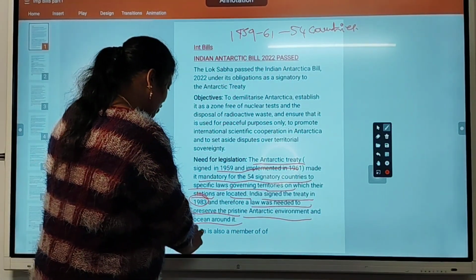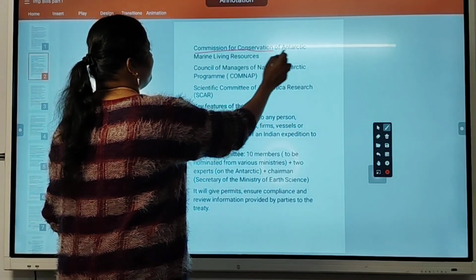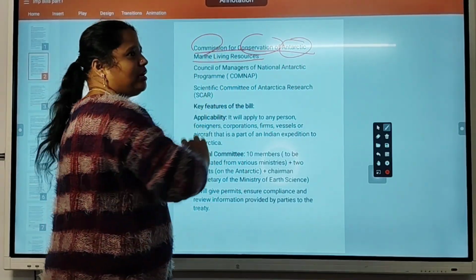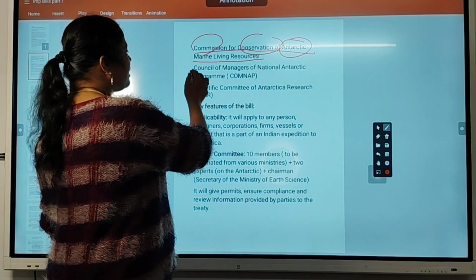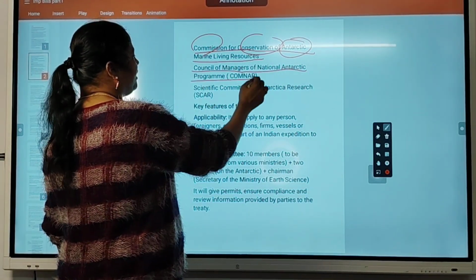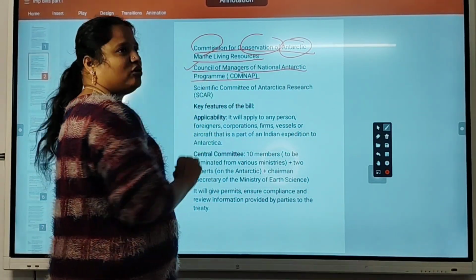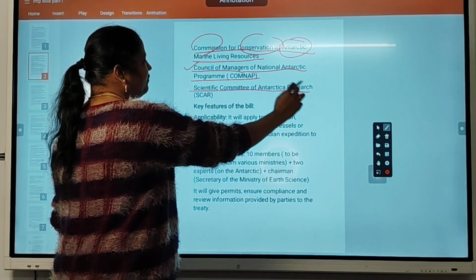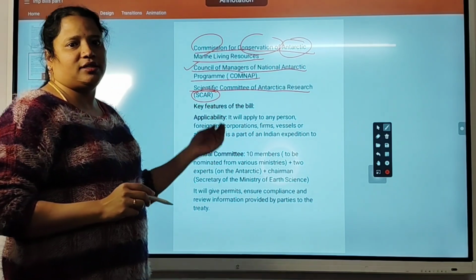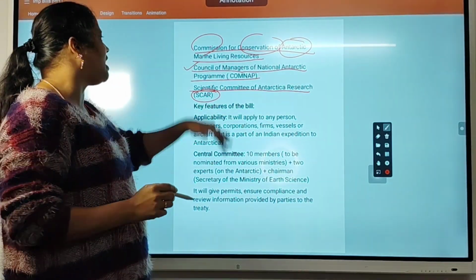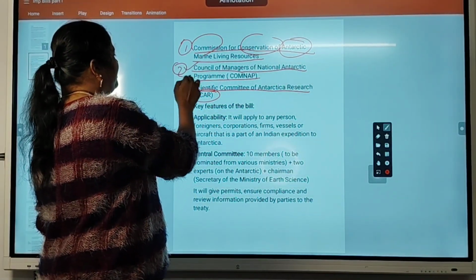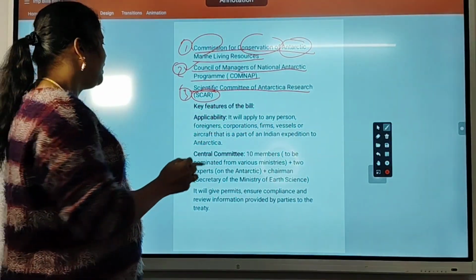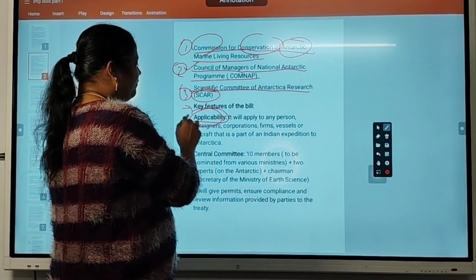India is also a member of the Commission for Conservation of Antarctic Marine Living Resources. There is a commission, and India is a member of it. The Council of Managers of National Antarctic Programs, India is a member of this council also. And the Scientific Committee on Antarctic Research, SCAR. In all these committees, India is also a member. So India must follow Antarctica peace rules. Now, the key features of the bill. What are the key features?